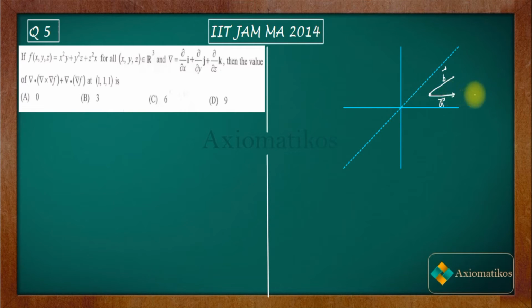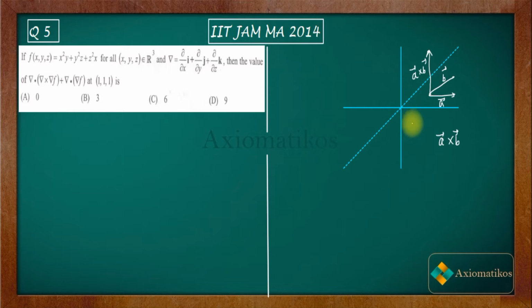Now what do you know about the cross product? If you cross product two vectors, then you will get a vector which is perpendicular to the plane containing those two vectors. Are you getting my point? So initially I took these A vector and B vector on the xy plane. That means this third vector A cross B is a vector which is perpendicular to the xy plane.